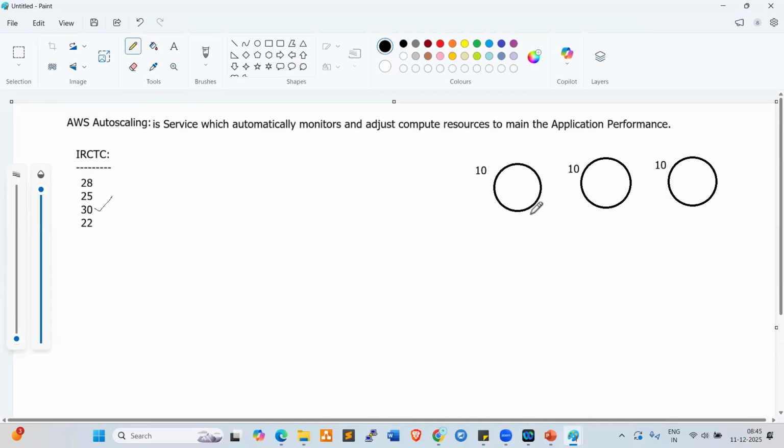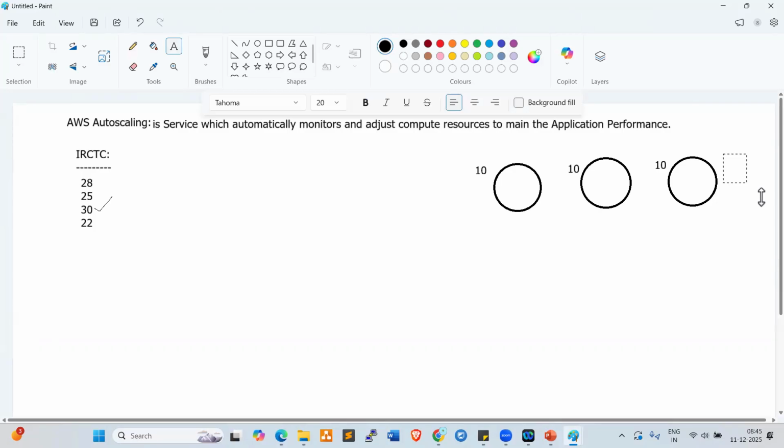Normal time, if you connect and try to book a ticket, we can book now. But at Tatkal time, what will happen? When Tatkal starts, by 10 a.m. and 11 a.m., the requests will increase drastically, for example to 100 requests. These servers can handle only 30, but requests have increased to 100. Can the servers manage? They cannot manage, right?